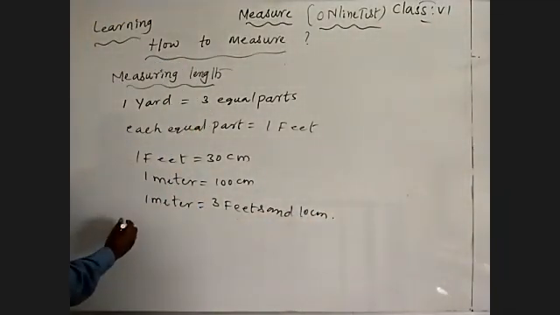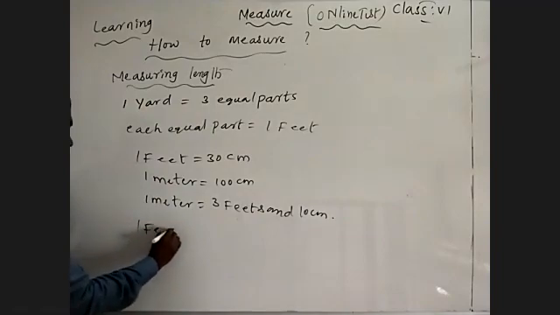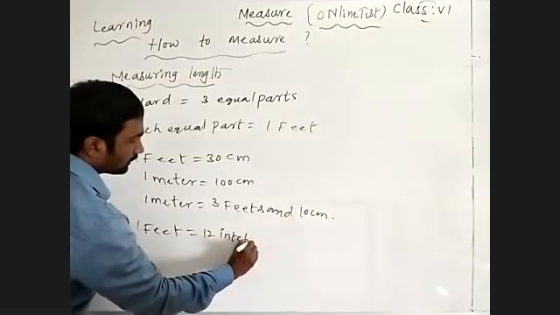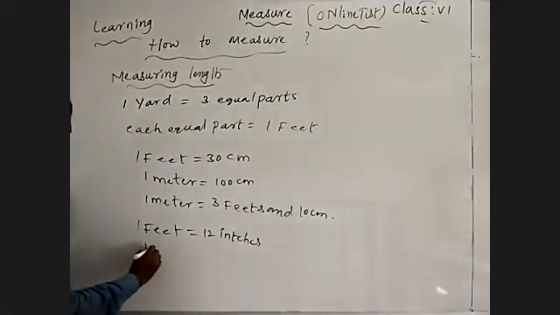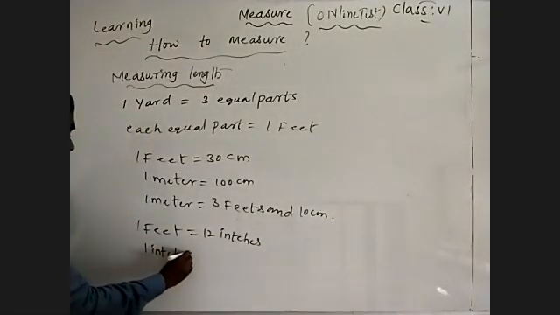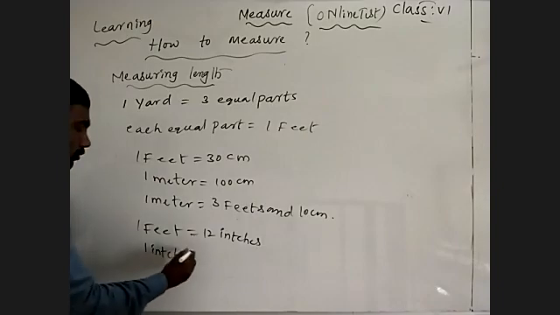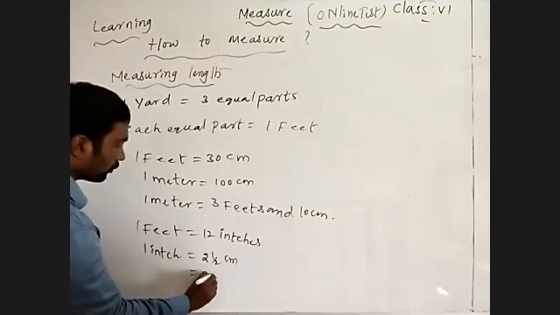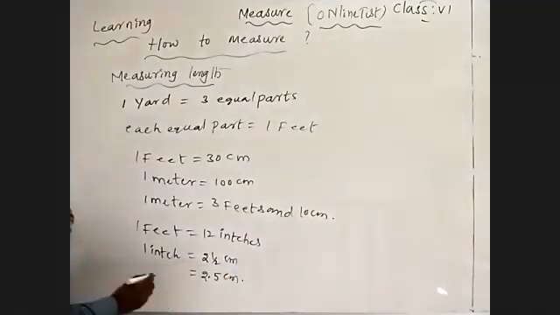And again, they divided it: 1 foot is equal to 12 inches, and 1 inch is equal to 2.5 centimeters.